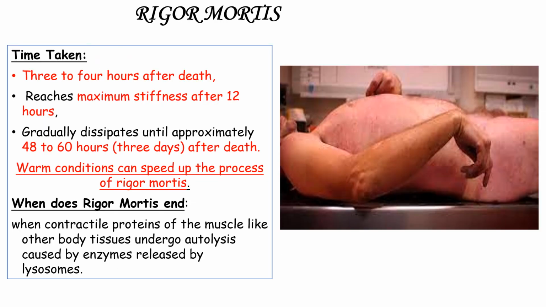So the time is variable for rigor mortis. It may be 3 to 4 hours after death, reaching its maximum in 12 hours, and then it disappears after 3 days. However, if the conditions are warm, then this process is accelerated, and in the end there is autolysis of the contractile protein, finally leading to the release of these actin myosin complexes because they are proteinaceous in nature.